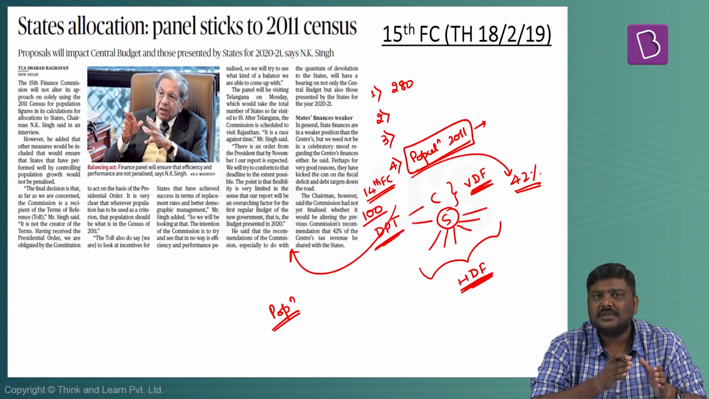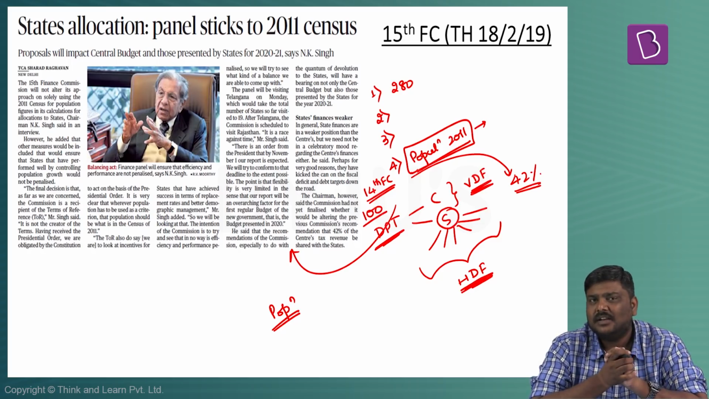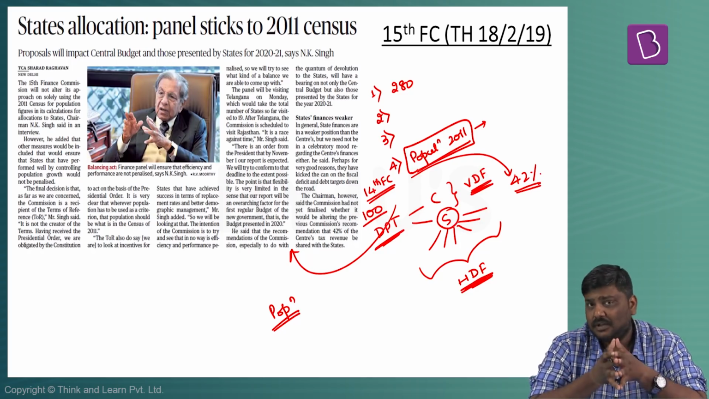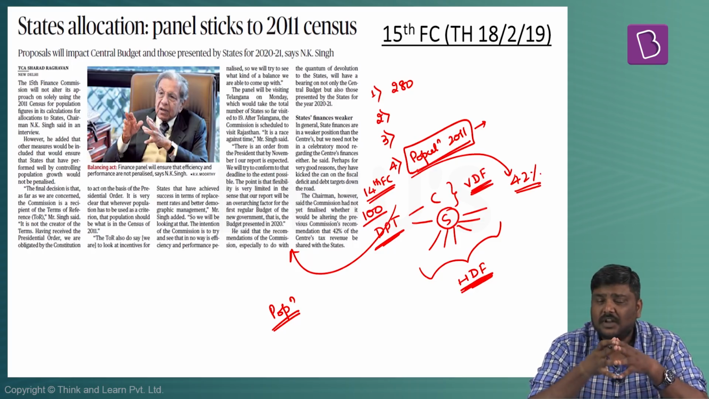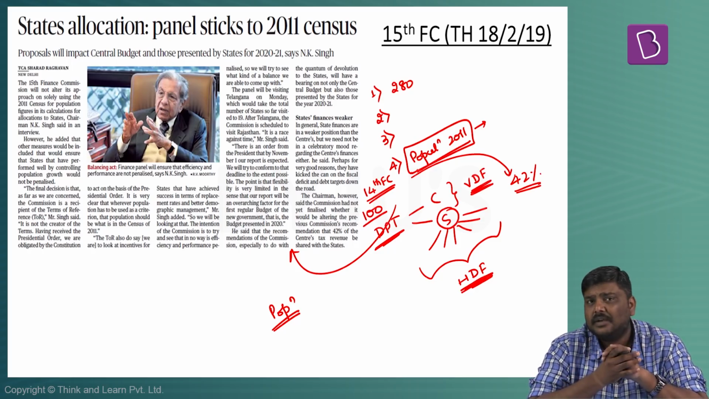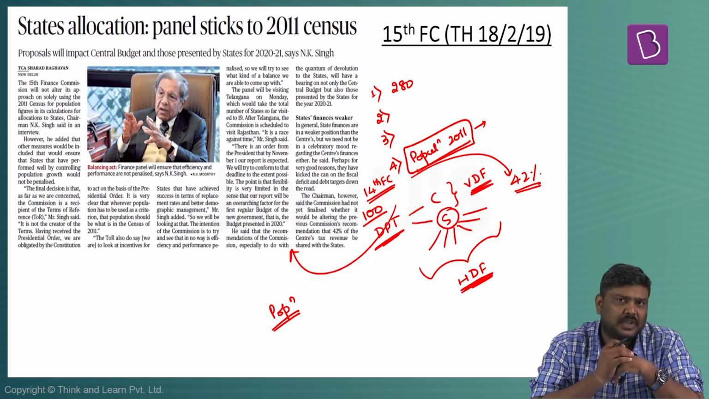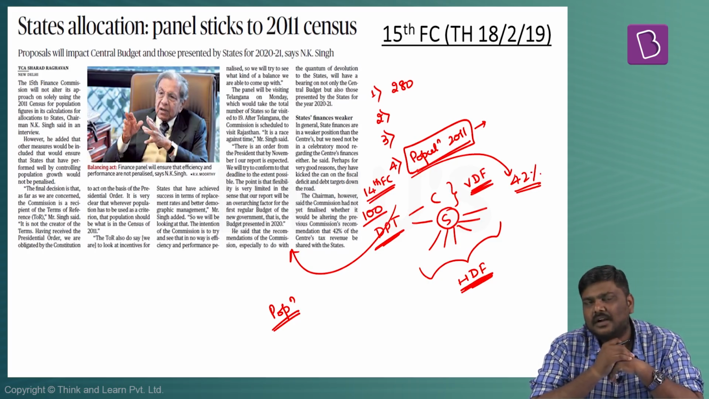So the 15th Finance Commission has already stated that it will take into consideration the 2011 population for recommending the horizontal devolution formula, but those states which have a lower population need not be worried, because they may also end up getting incentivized under another term of reference of the Finance Commission. So this is the gist of this particular article.